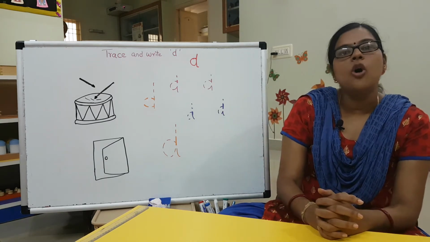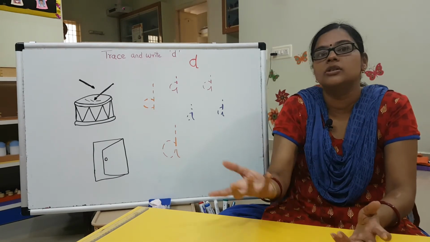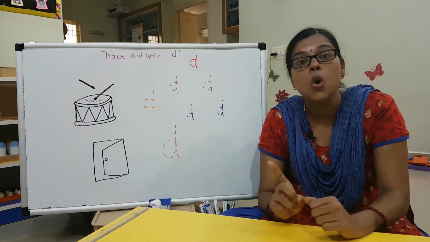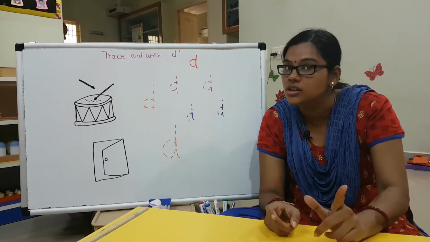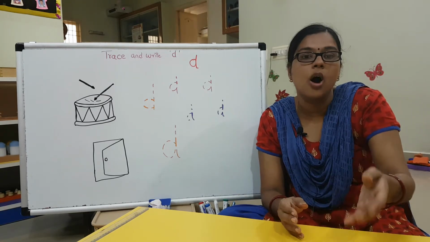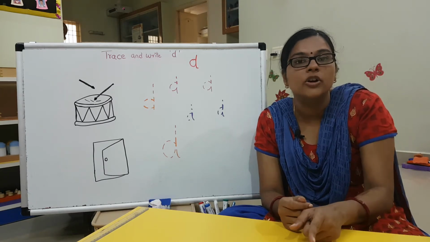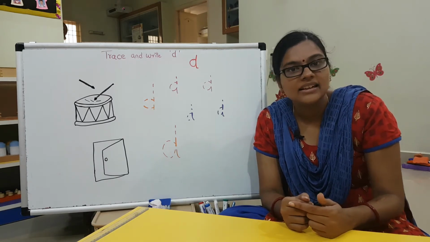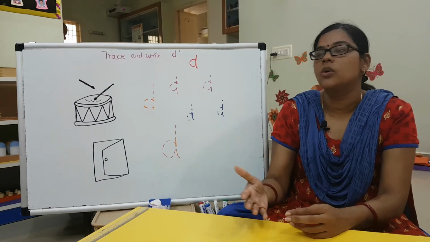Then when you go out with your mom, maybe by mistake you touch something in the supermarket or try to pick it up. What will mom say? Don't do it. Don't pick it. Then your mom might say, do not sit here. Do not stand here. Do not stamp on it. Do not. Right? You hear the sound D?